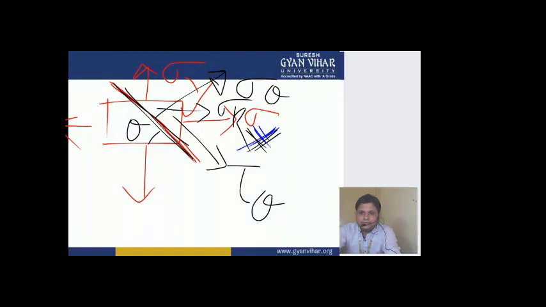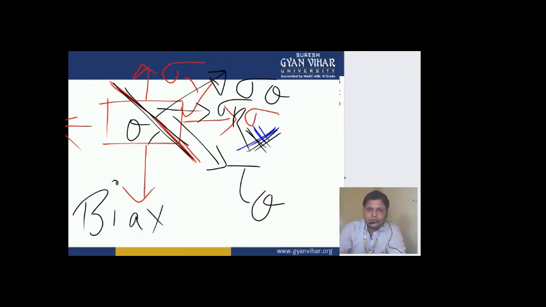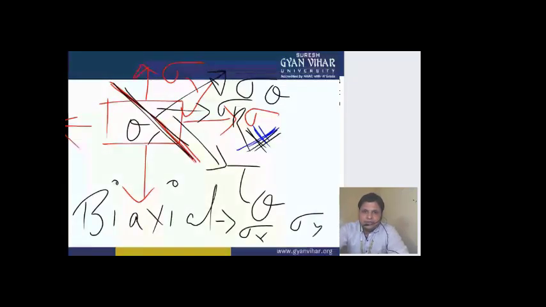So everything will be the same as the previous lecture, but the only difference is that here there is biaxial loading. The load which acts in two directions, meaning sigma x as well as sigma y, is known as biaxial loading.